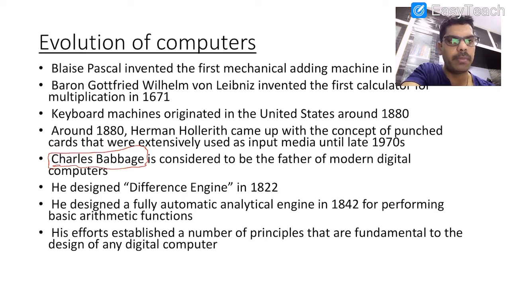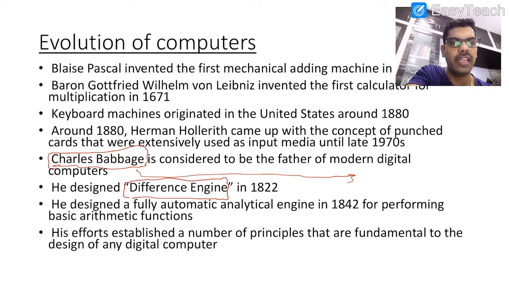Charles Babbage is the person who is the father of modern digital computers. So he invented the computer. He designed the difference engine and the analytical engine. The analytical engine means it can perform analysis. In the same way, the difference engine is able to find the difference between two entities or whatever you want to assess.